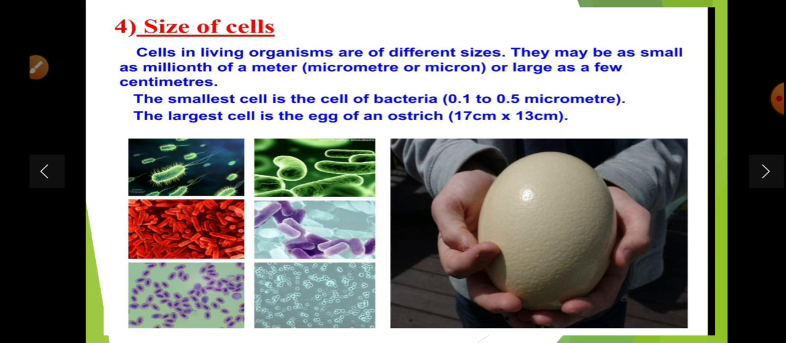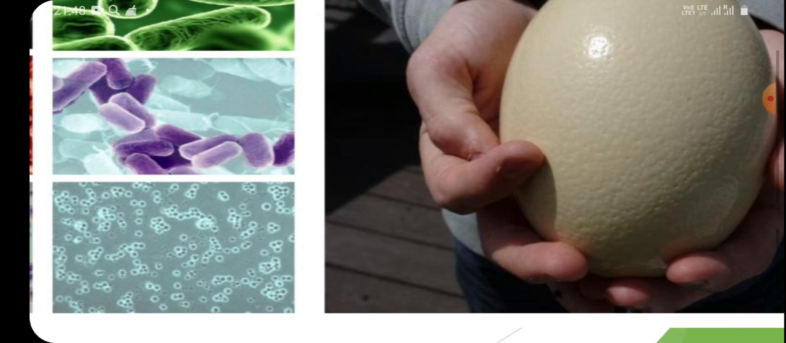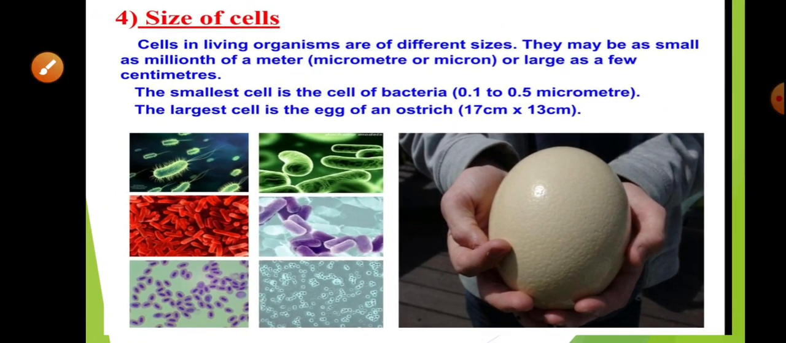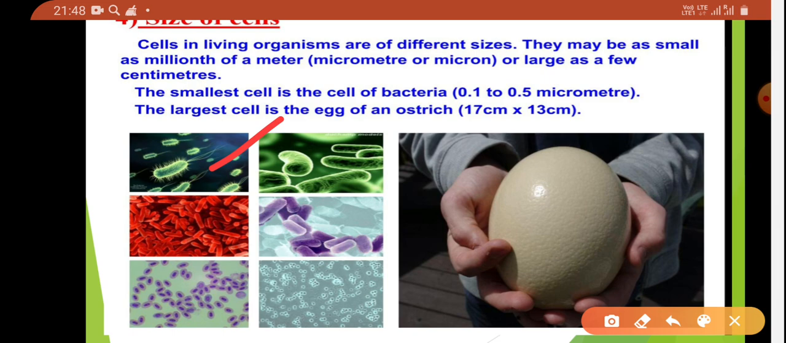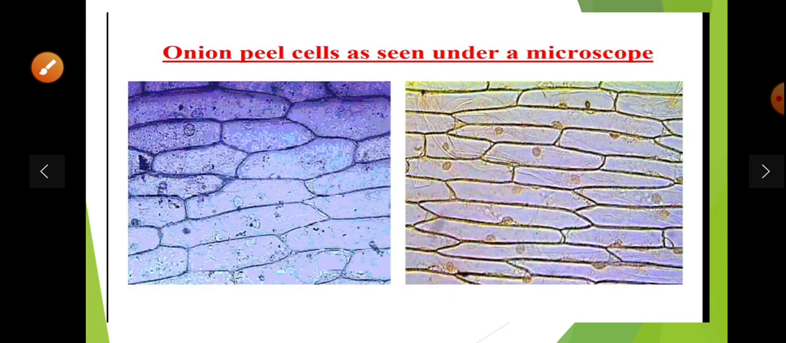Size of cells in living organisms are of different sizes. They may be as small as a millionth of a meter, a micrometer or micron, or as large as a few centimeters. The smallest cell is the cell of bacteria, that is 0.1 to 0.5 micrometer. The largest cell is the egg of an ostrich, that is 76 by 13 centimeter. And here we have various other cell sizes, like the bacterial cell. So we have all these different sizes of cell.